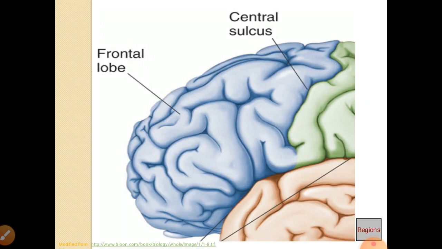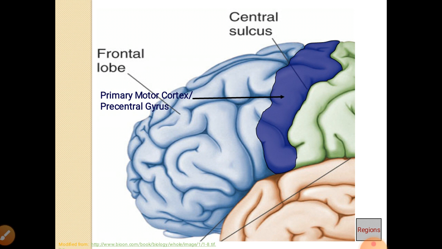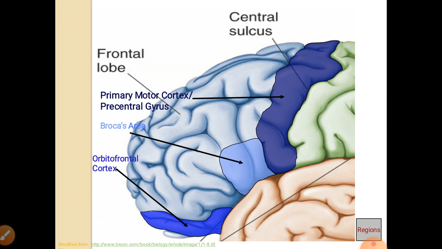Here you can see the central sulcus. Just in front of the central sulcus, the primary motor cortex or area 4 is there. Just in front of area 4, areas 6 and 8 are there. In the lower part, in light blue color, you can see Broca's area. On the frontal part, lower part, you can see the olfactory bulb and the orbitofrontal cortex.